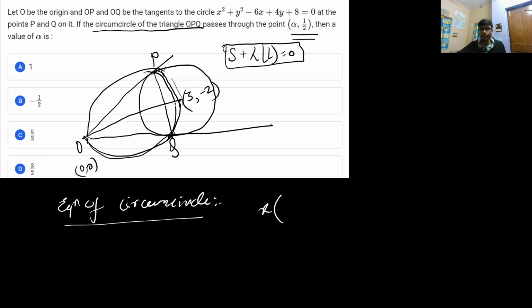If you have studied the properties of circle, you can directly write the equation of the circumcircle as x minus x1 into x minus x2 plus y minus y1 into y minus y2, by considering these as the two endpoints of a diameter.